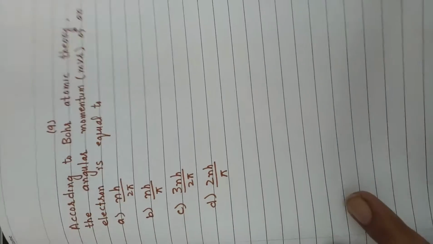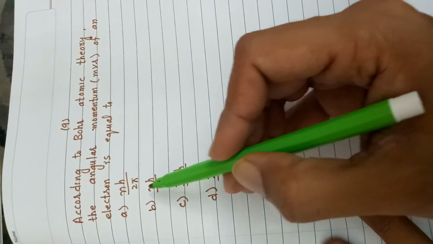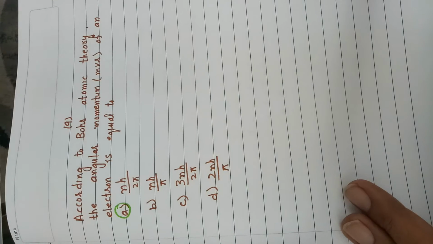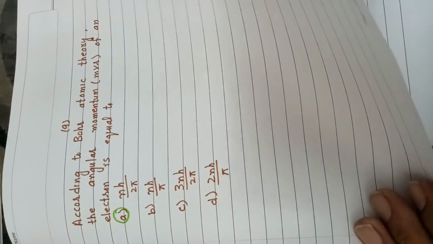According to Bohr's atomic theory, the angular momentum of electron is equal to mvr is equal to nh over 2 pi. It is the postulate of Bohr's atomic model. Angular momentum of electron is integral multiple of h over 2 pi.